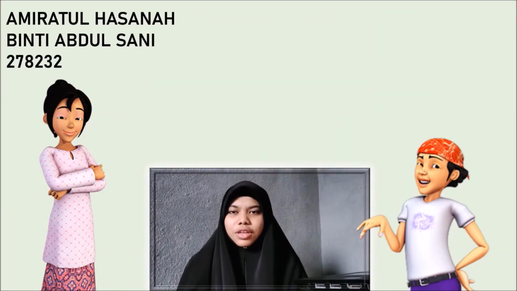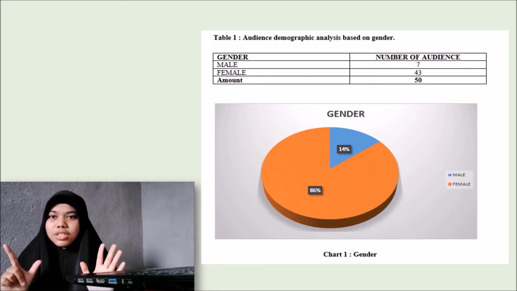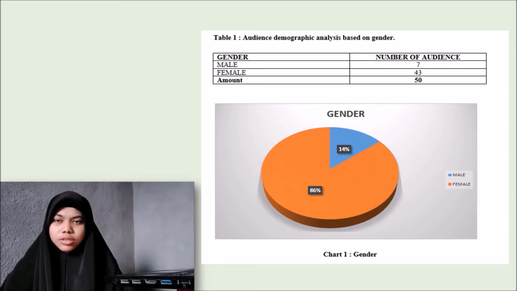Thank you. First, audience demography analysis based on gender. Chart 1 shows the demography analysis based on the gender of 50 audiences participating from almost every state in Malaysia. A total of 7 audiences, equivalent to 14%, are male, while a total of 43 audiences, equivalent to 86%, are female. This shows that females are more willing to answer the analysis form than males.